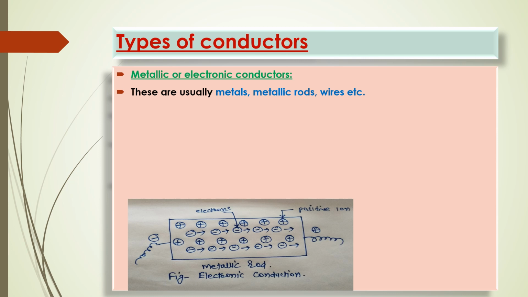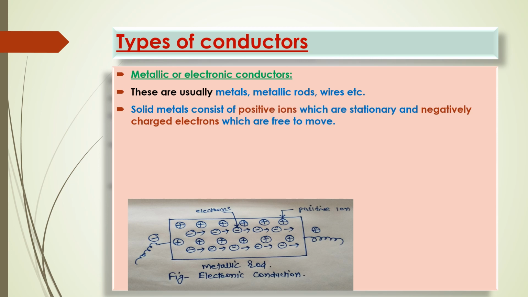See the definition. These are usually metals or metallic rods or simply wires. That is nothing but electronic conductors. A solid metal consists of positive ions which are stationary and negatively charged electrons which are free to move. You can see this in the diagram. Suppose this is one metal rod in which there are two kinds of charges present.